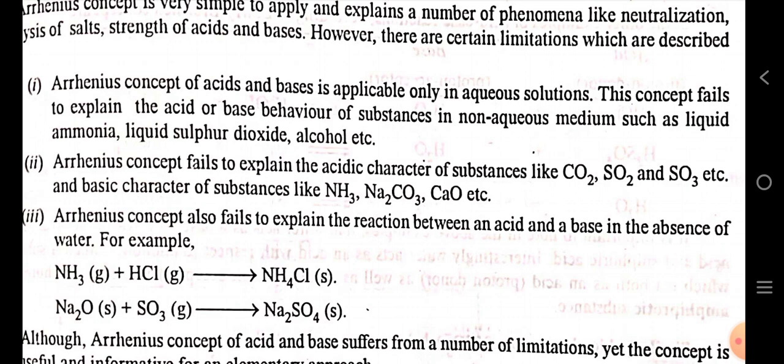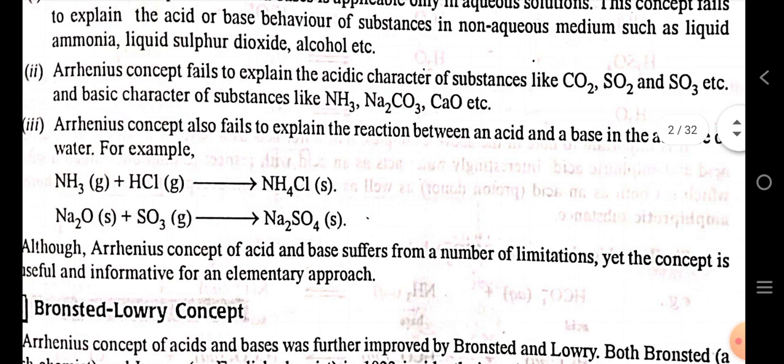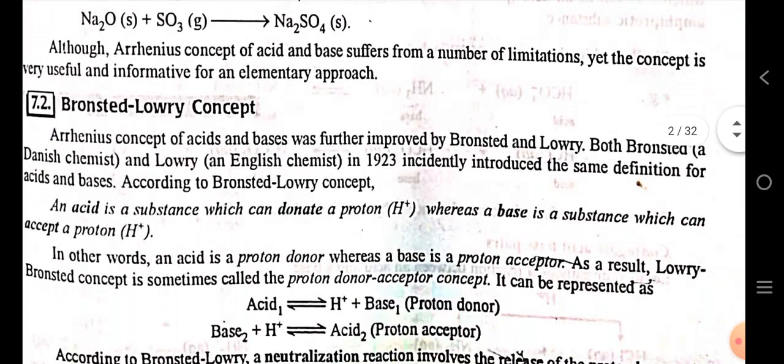Arrhenius concept fails to explain the acidic character of substances like carbon dioxide, sulfur trioxide, and the basic character of substances like ammonia, sodium carbonate, calcium oxide, etc. It also fails to explain the reaction between an acid and a base in the absence of water. For example, ammonia and HCl react to give ammonium chloride. Although the Arrhenius concept of acid and base suffers from a number of limitations, yet the concept is useful and informative for an elementary approach.